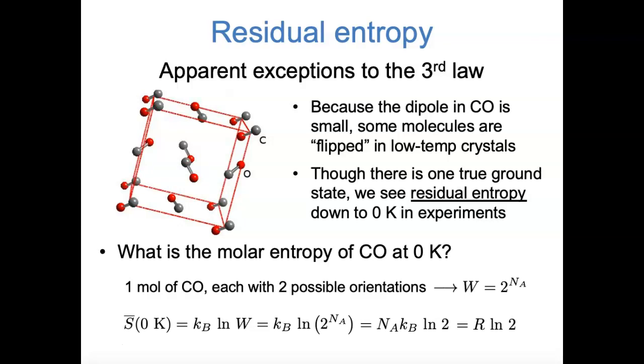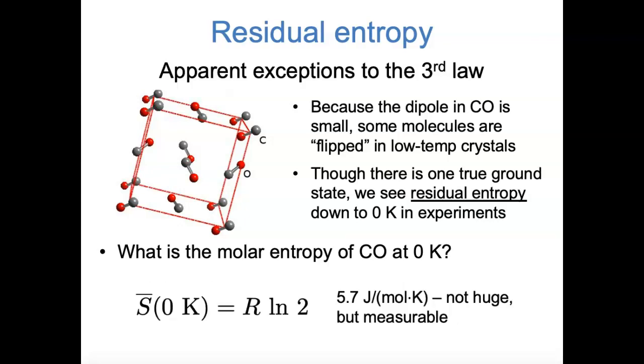So even down to absolute zero temperature, 1 mole of carbon monoxide is going to have some entropy that's approximately equal to R times the natural log of 2. When you look at that numerically, it's about 5.7 joules per mole Kelvin, which isn't a huge amount of entropy, but it is measurable, so this is significant.